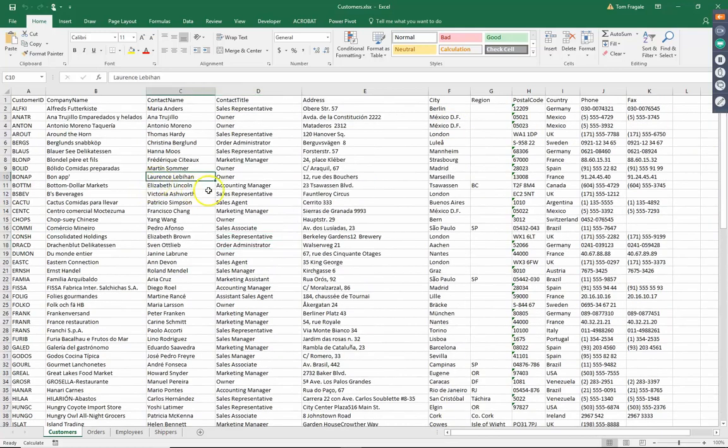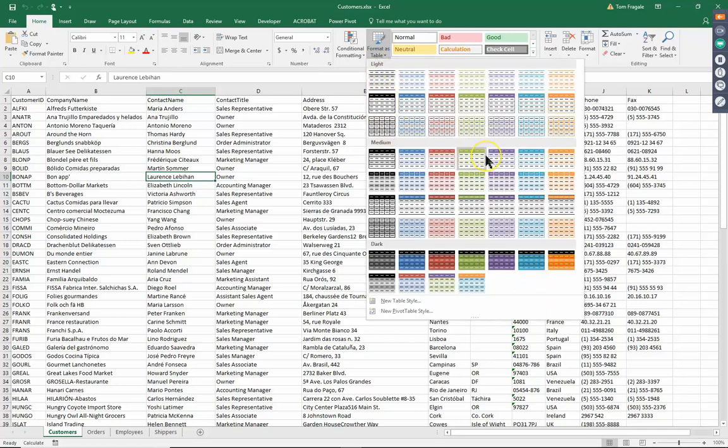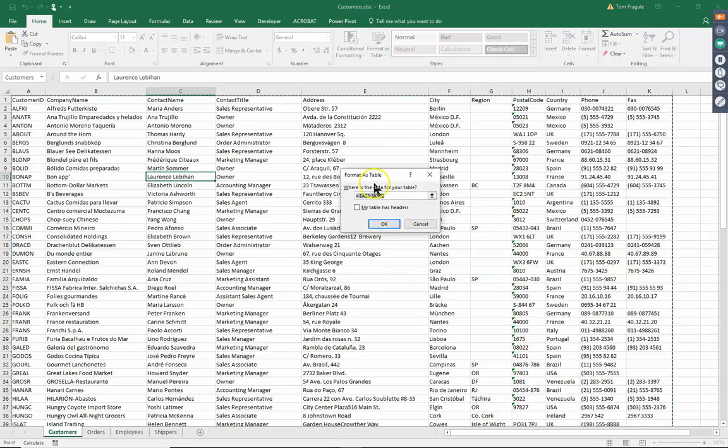So I'm going to click on one cell within the block of data, and I'll pick the Home menu up top. Then we're going to come over here, and I'll pick the words Format as Table. And then you have all these different styles. I like to use this one because every other row will be that shaded color, but any of the formatted tables will work. I'm going to click on this one. Now, make sure that you check this box where it says My Table Has Headers, when, in fact, you have the headers up top. So I'll click on OK.